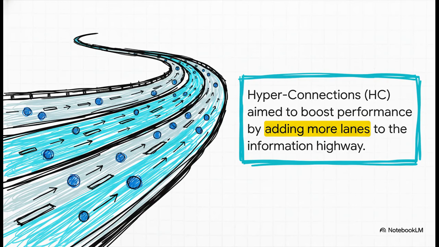So naturally, researchers thought, hey, what if we make this highway even better? And that led to this new idea called hyperconnections, or HC for short. The logic was super simple and honestly, pretty exciting. What if we just add a bunch more lanes to our information highway? I mean, more lanes, more traffic, more power, right?